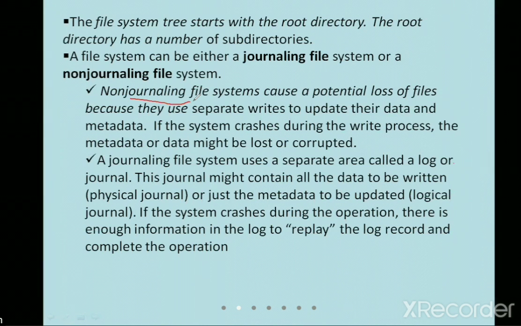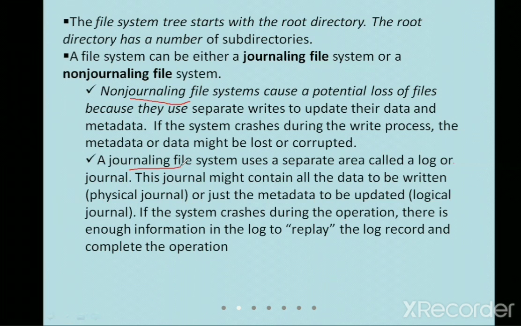The second one is a journaling file system, where it uses a separate area that we call a log or record. I think in DBMS also you might have come across a log activity. What it does is maintain metadata of whatever activities you have been doing, and it stores that. In case something breaks down during an operation, it is going to give us back all the files from the point where we stopped.